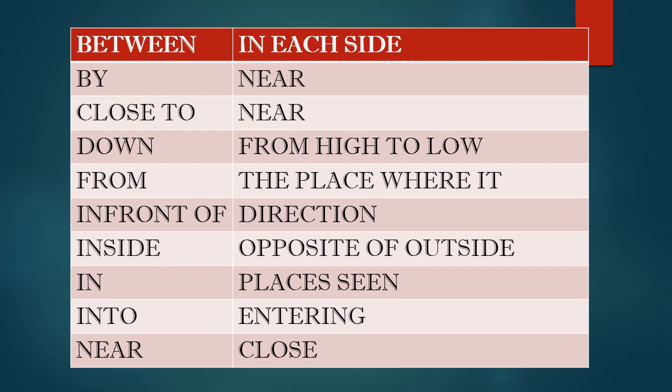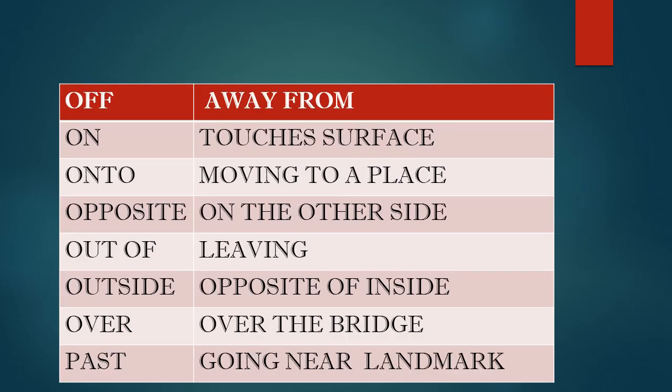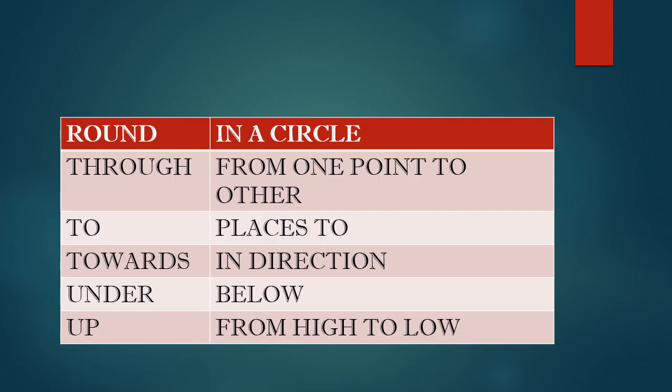Between is on each side. You can use by and near; close to means near. Down is from high to low. From is the place where it starts. In front of is about direction. Inside is the opposite of outside, in places seen. Into is entering. Off is away from. On touches a surface. Onto is moving to a place. Opposite is on the other side. Out of is leaving. Outside is the opposite of inside. Over is like over the bridge. Past is going near the land.